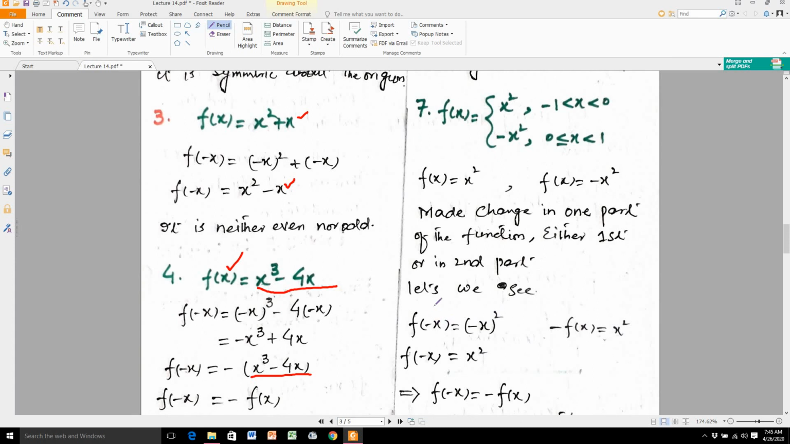Let me see. I write here in this part, I set x is equal to minus x. So you see here f of minus x is equal to minus x whole square. When I open its square, it is equal to x square. And from this part, you see here I am writing it as x square is equal to minus f of x. So at the place of this x square, I am writing